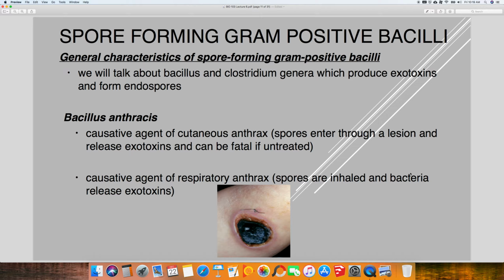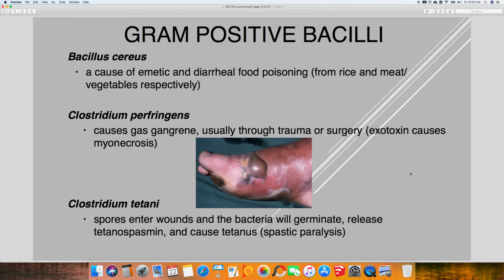Now, the first one we talked about was Bacillus anthracis, which causes anthrax. There are a couple of different forms of anthrax: cutaneous anthrax, which affects the skin but can be fatal, and also respiratory anthrax, which is when the spores are inhaled, and that's very highly lethal. Then we talked about Bacillus cereus. The big takeaway here is it causes a type of food poisoning. Clostridium perfringens causes gas gangrene, and then Clostridium tetani causes tetanus, and that's due to the release of a toxin known as tetanospasmin, which causes spastic paralysis.